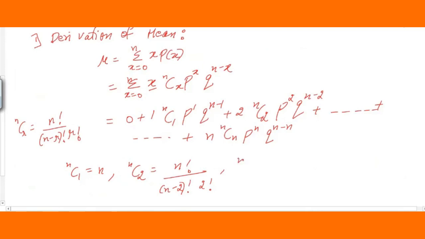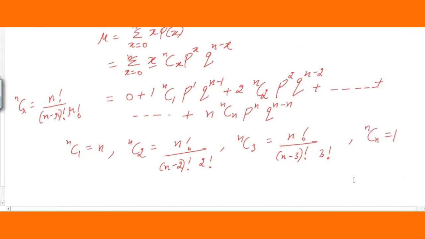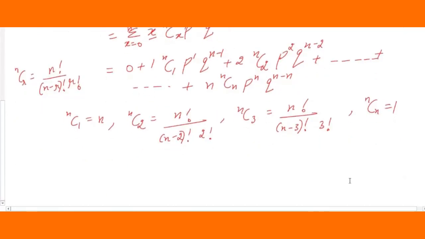So next will be nC3, it is again n factorial divided by n minus 3 factorial, and 3 factorial. And the next one will be what, students? It is nCn. These are the properties, please remember: nCn is 1. Now substitute in the above equation, students. Very simple. You can simplify quickly.